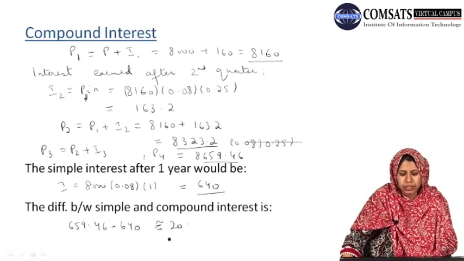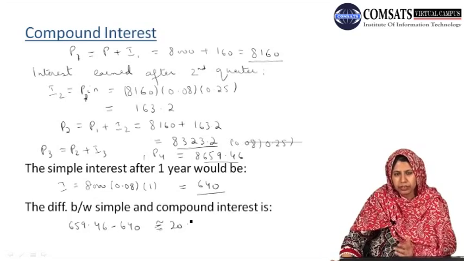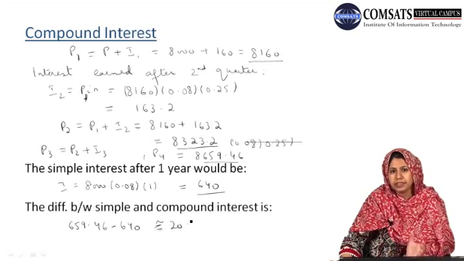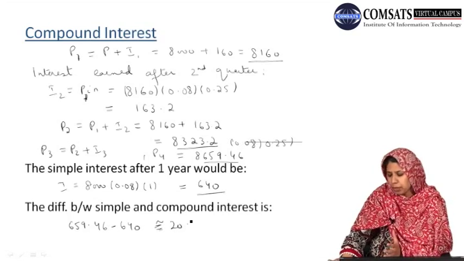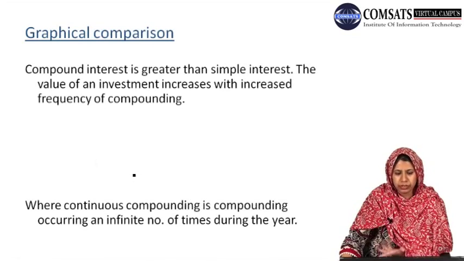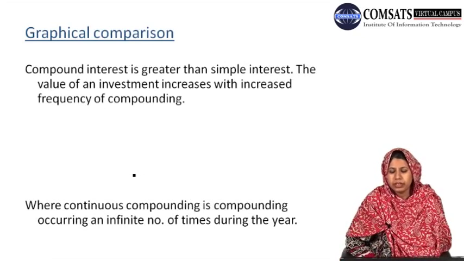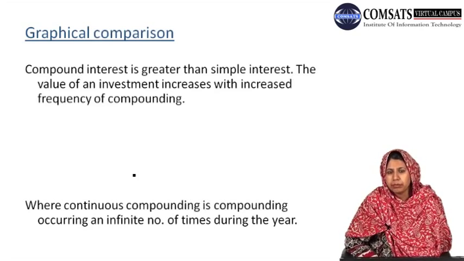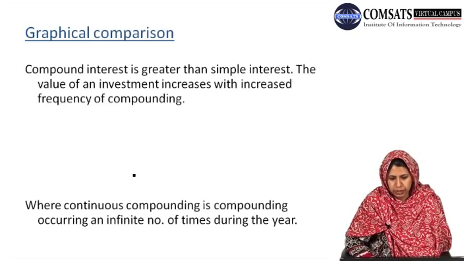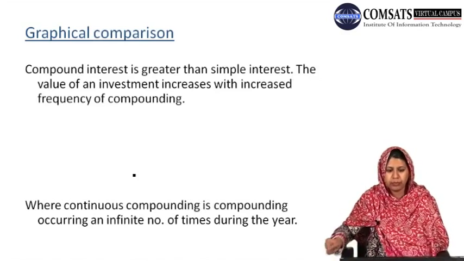From this last calculation, that is the difference between the simple and compound interest, we have seen that compound interest gives us more value at the same interest rate and at the same number of time periods as compared to the simple interest. If we want to compare these two interests graphically, first we observe that compound interest is greater than simple interest. Definitely the interest rate is considered the same and the number of periods is also considered the same. The value of an investment increases with increased frequency of compounding.